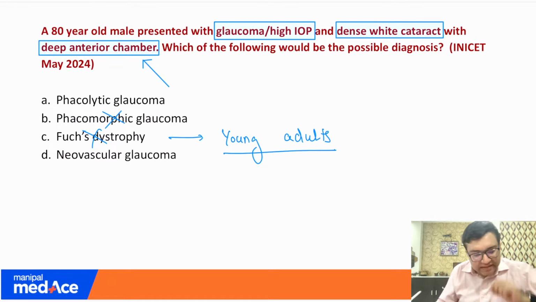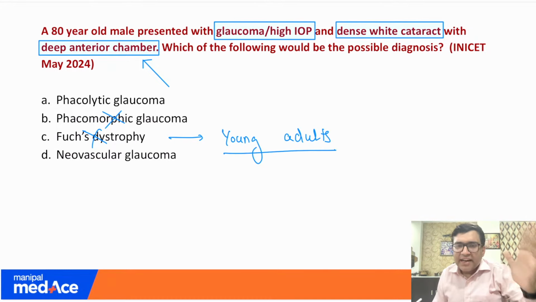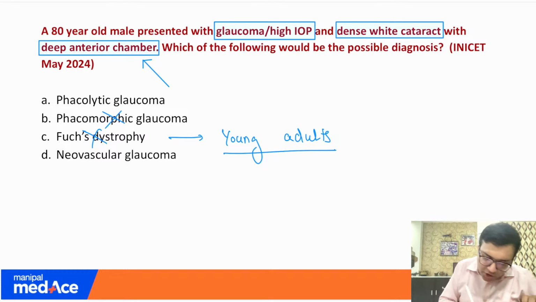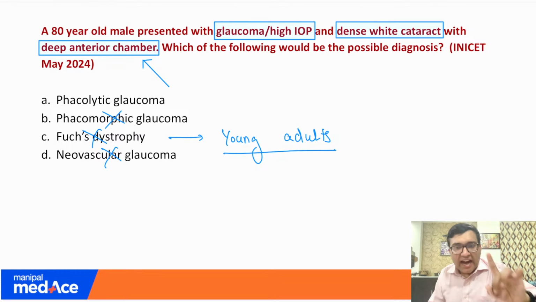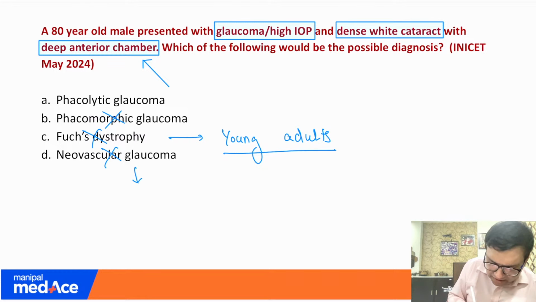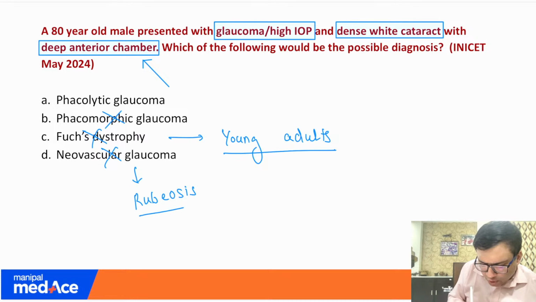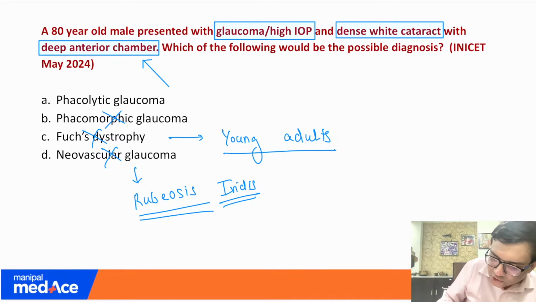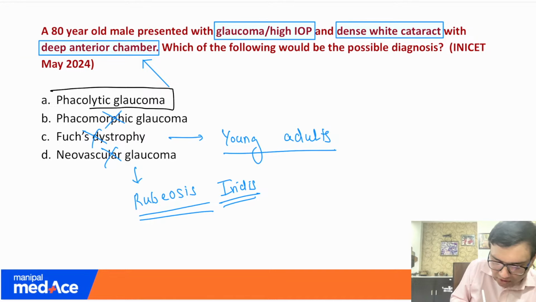Okay, and these patients who are having Fuchs, they do not have a dense white cataract, they have a mild grade of uveitis and high IOP. So this is not the answer. Neovascular glaucoma, you would not have this type of feature, you would not have dense white cataract. What you would be having would be neovascularization of iris, which is also called rubeosis iridis. Do you all agree? So that is not your answer here. Okay, so whatever is left is my answer of choice, which is phacolytic glaucoma.